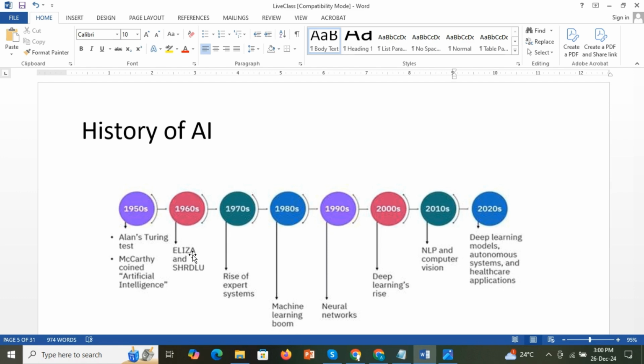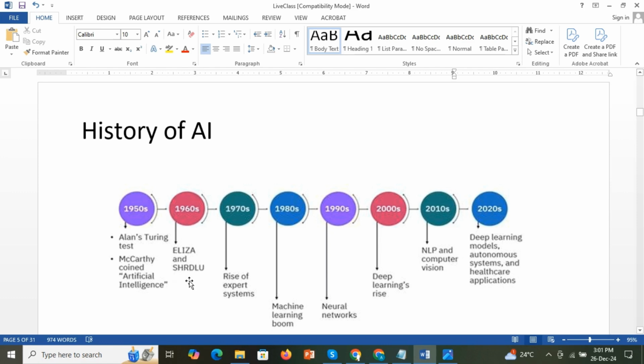And the first chatbot was created, a very simple chatbot. Now we have Alexa and Siri, like that. The first chatbot's name was Eliza. It was a very simple chatbot developed in the 1960s.